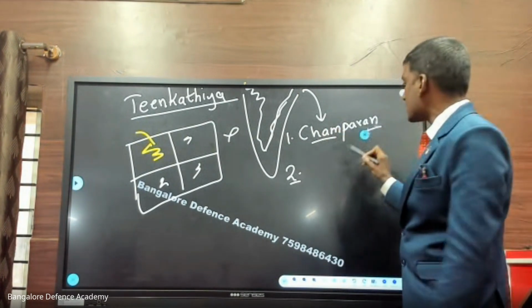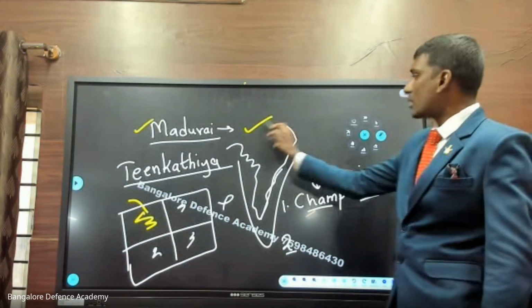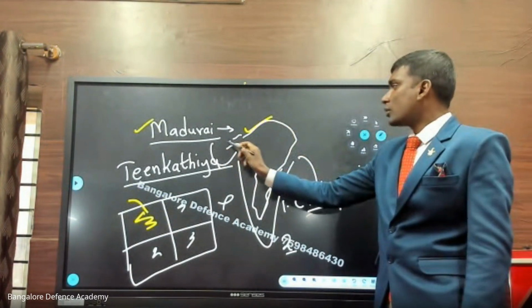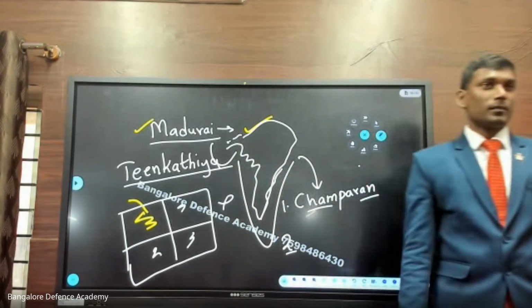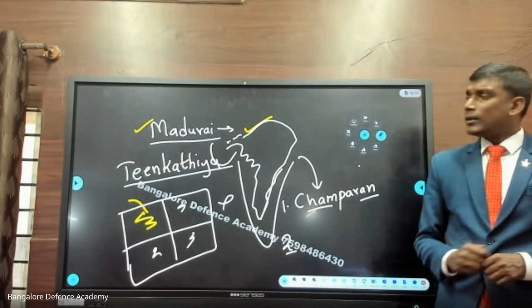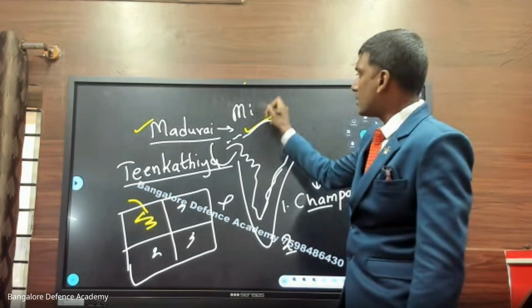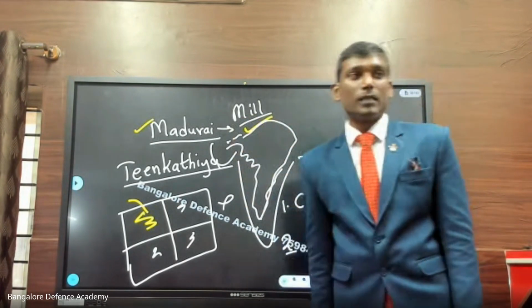Second, let us try to understand the second incident. After the Champaran Bihar incident, Gandhiji was returning to Gujarat. In Gujarat, there is a place called Ahmedabad. You might have heard about it. In Ahmedabad, there is a mill strike. Mill means an industry, where cloth and everything is manufactured.